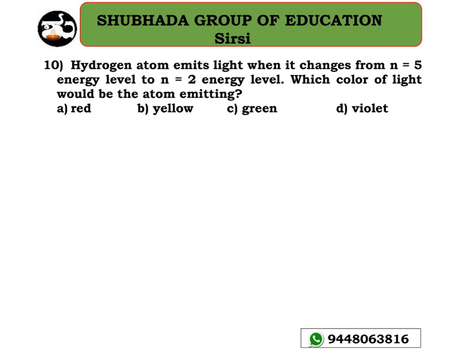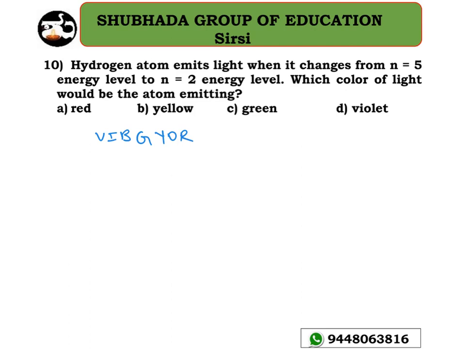Okay, this is a very interesting and challenging problem as well. The hydrogen atom emits light when it changes from n equal to 5 energy level to n equal to 2 energy level. Which color of light would the atom be emitting? To solve this problem you need to get the value of lambda, and you should remember the wavelength ranges of different colors like V, I, B, G, Y, O, R. I hope that you have studied this in electromagnetic waves, right? V, I, B, G, Y, O, R. So the wavelength ranges also you need to remember here.